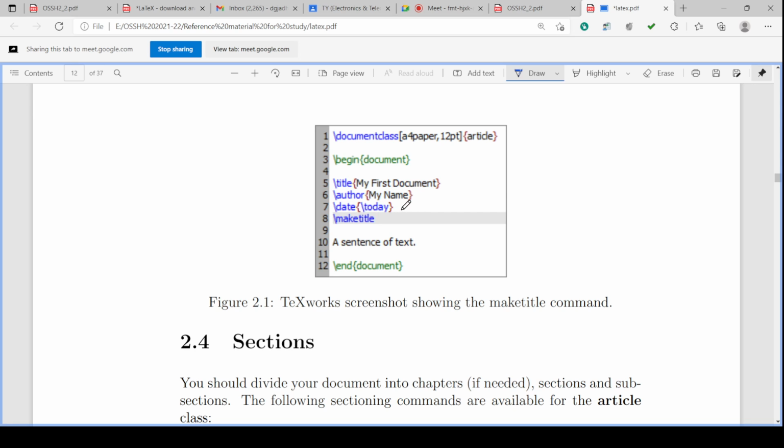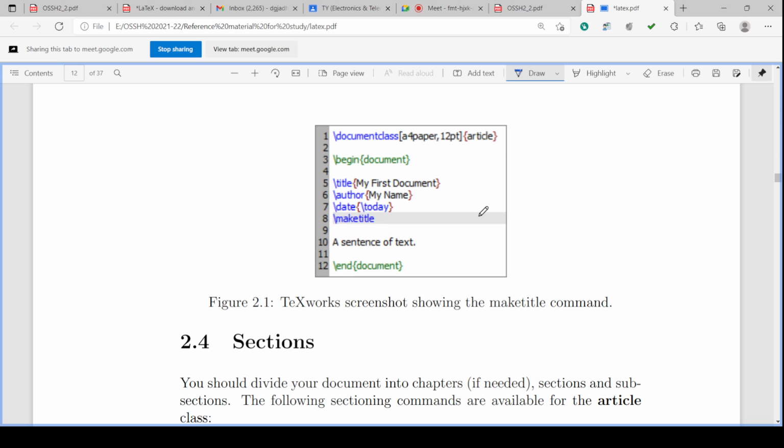If you are preparing a seminar report, you can write your name here. Date, you can take the date of your convenience, or you can write backslash today so that it accepts the date on the system. Whatever date is shown on the computer, the same date is written there.